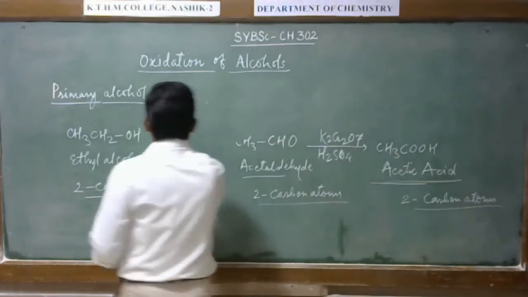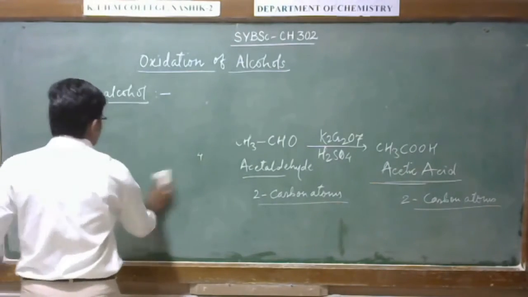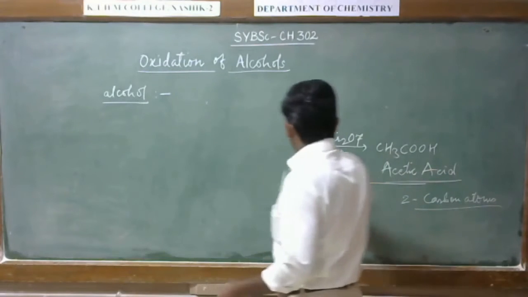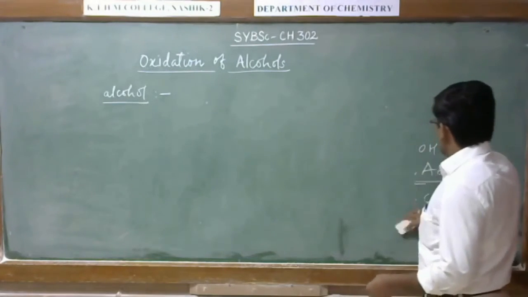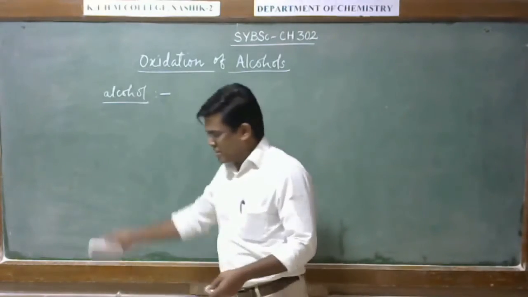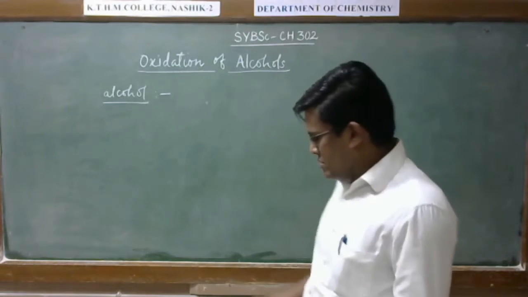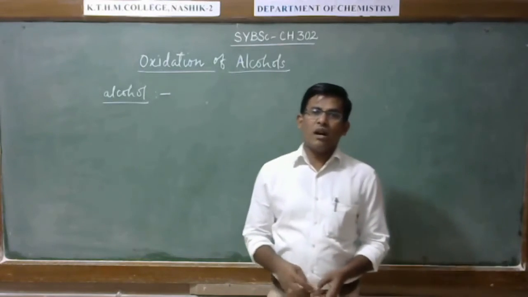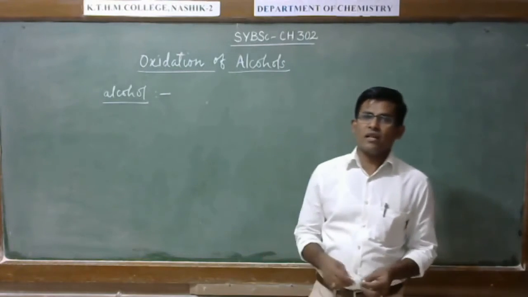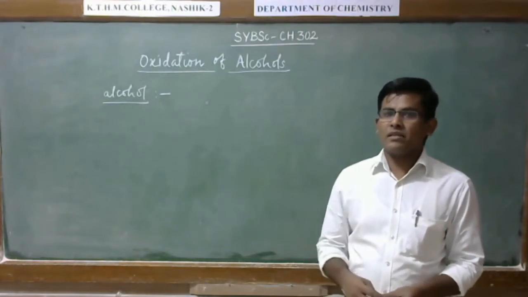So let us have the secondary alcohol. Secondary alcohol readily oxidizes with alkaline KMnO4 solution to give the corresponding ketone, and ketones are difficult to oxidize under this condition, so it requires the acidic condition.